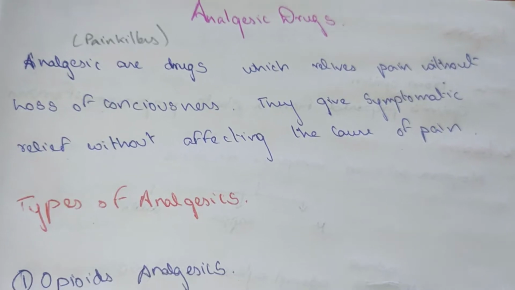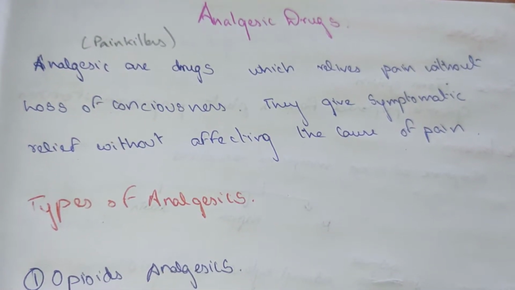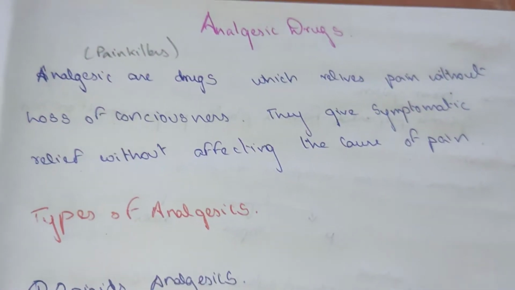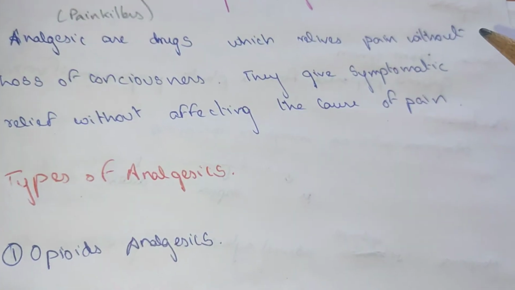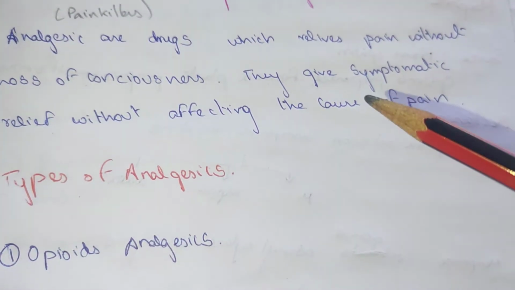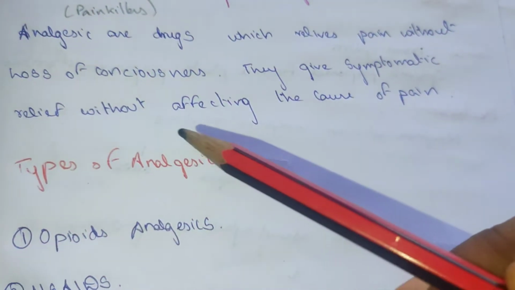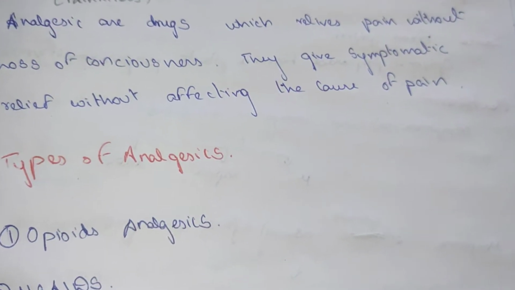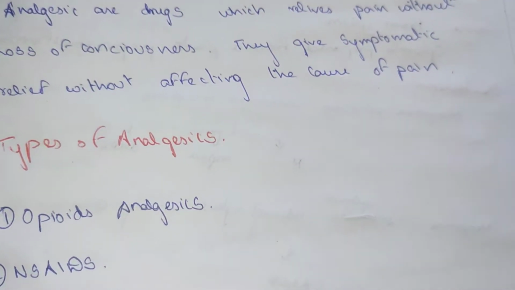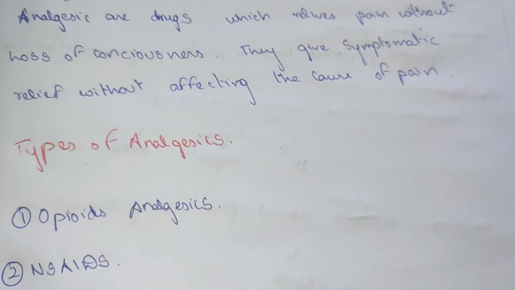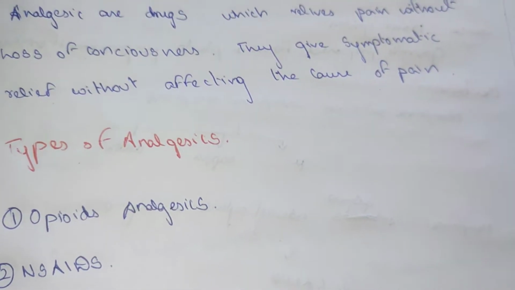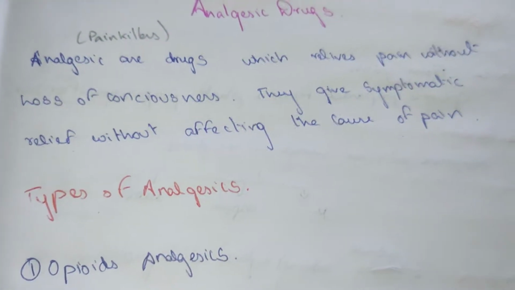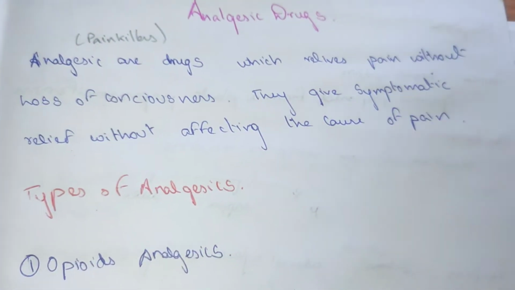In this video, we are going to see about analgesic drugs. Analgesic drugs are those which relieve pain without loss of consciousness. They give only symptomatic relief without affecting the cause of the pain, so they do not cure the cause of the pain, but they relieve it. These are known as analgesic drugs, which are painkillers.